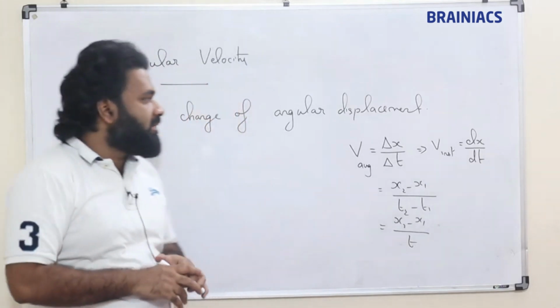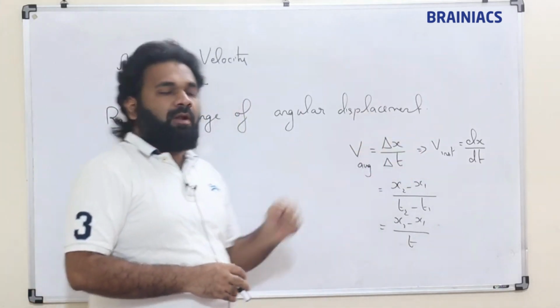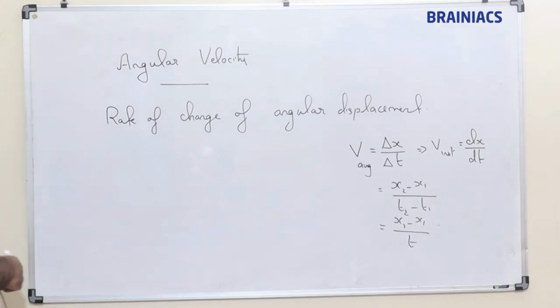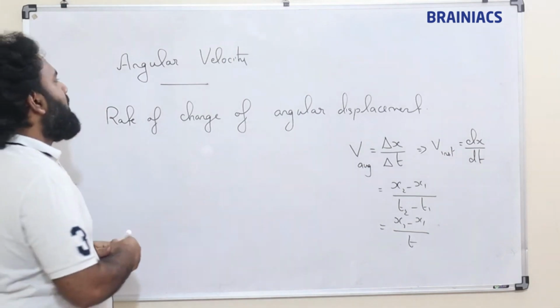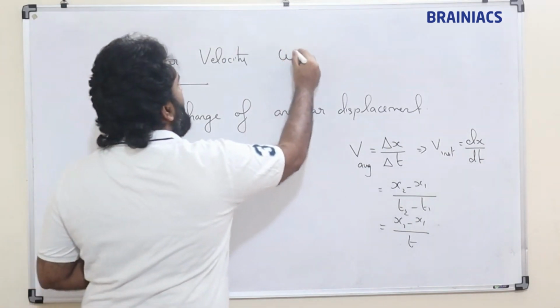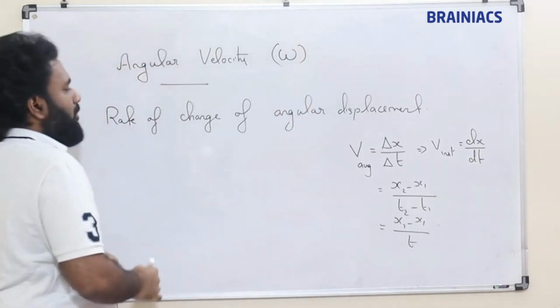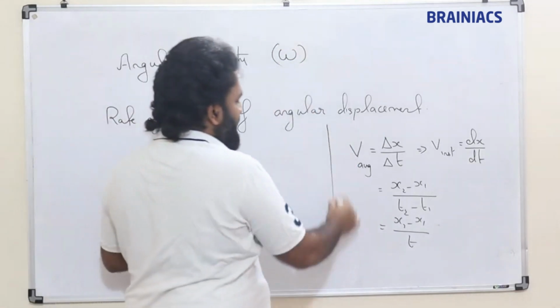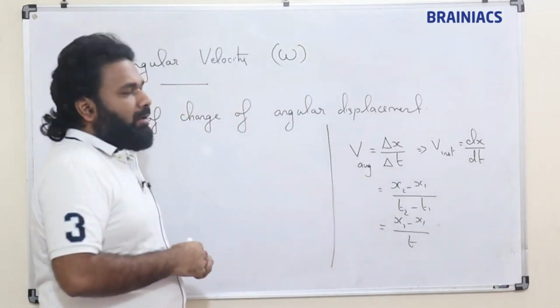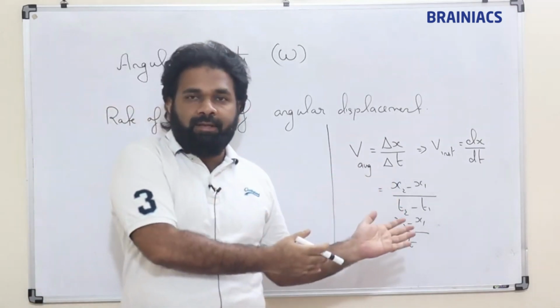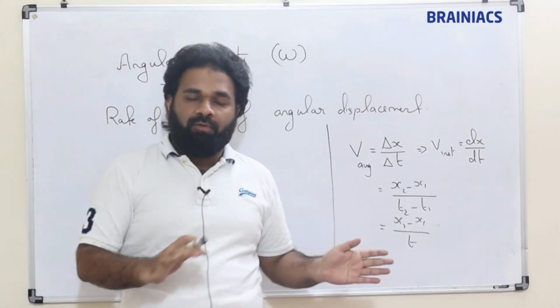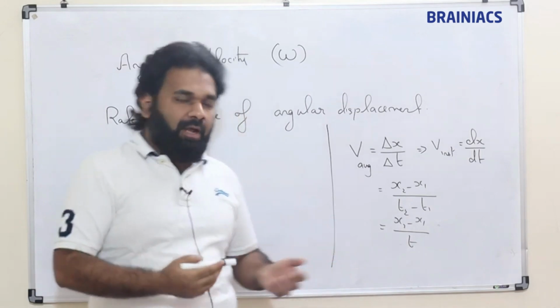Okay, average velocity, instantaneous velocity, rate of change of angular displacement. So it is denoted as omega. So this is the case of linear. Whatever we do in linear, just compare and study so that we need not remember anything extra.